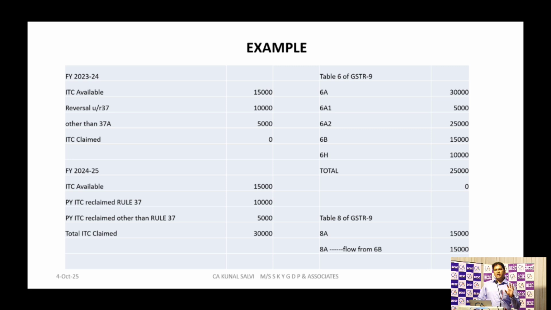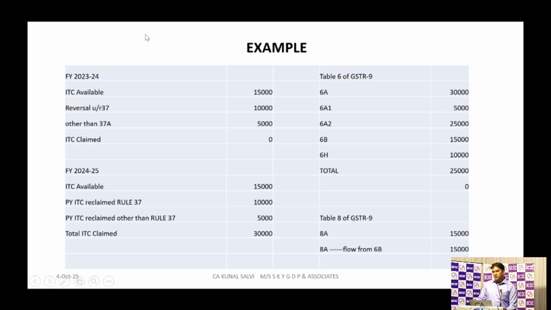So ultimately in financial year 24-25, I have claimed 15,000 plus 10,000 plus 5,000. Total ITC I had claimed is 30,000 for the financial year 24-25. How to report this in table number 6 and table number 8 of GSTR 9?